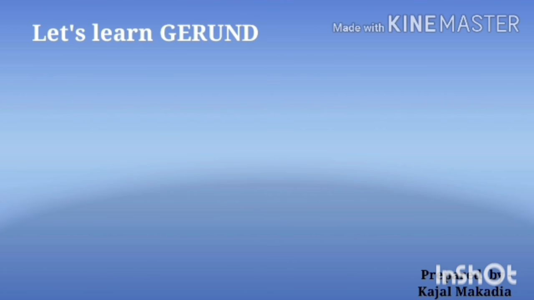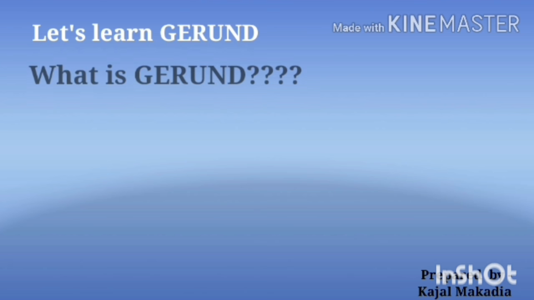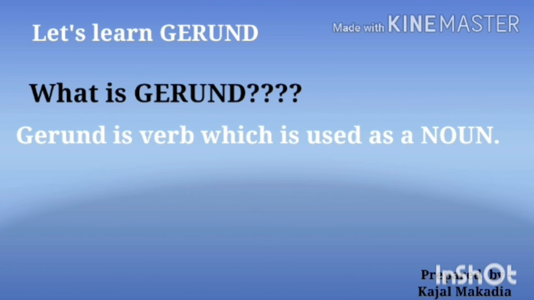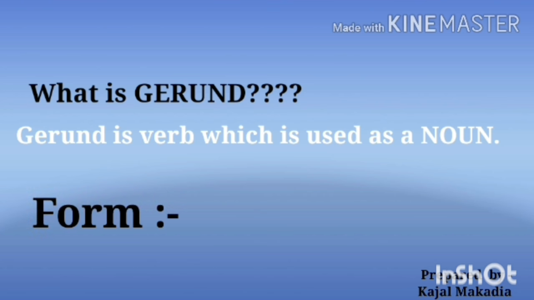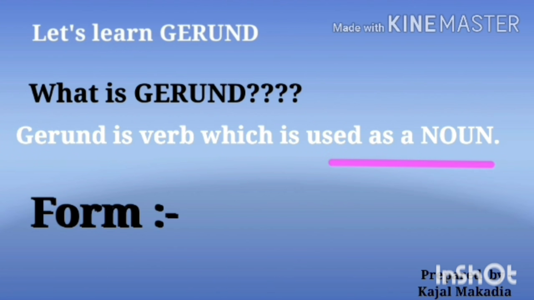What is gerund? Gerund is a verb which is used as a noun. Listen carefully. It is a verb, but it's used as a noun, and the form of gerund is V1 plus ing. Eat plus ing becomes eating. So eating is a gerund.